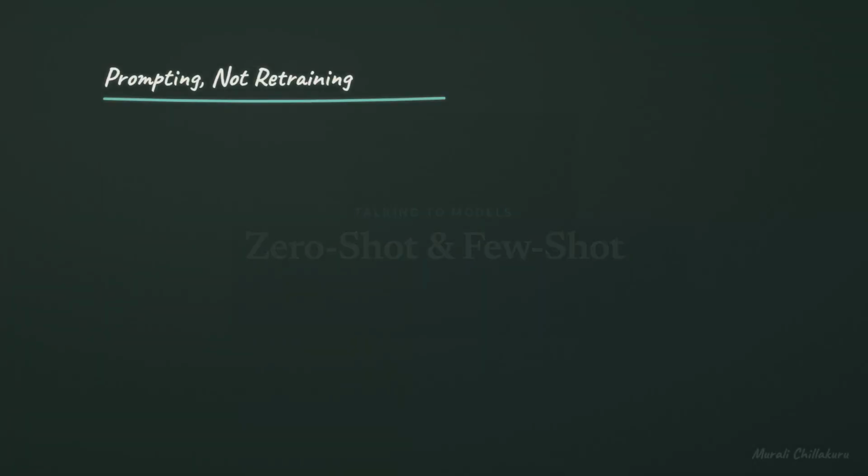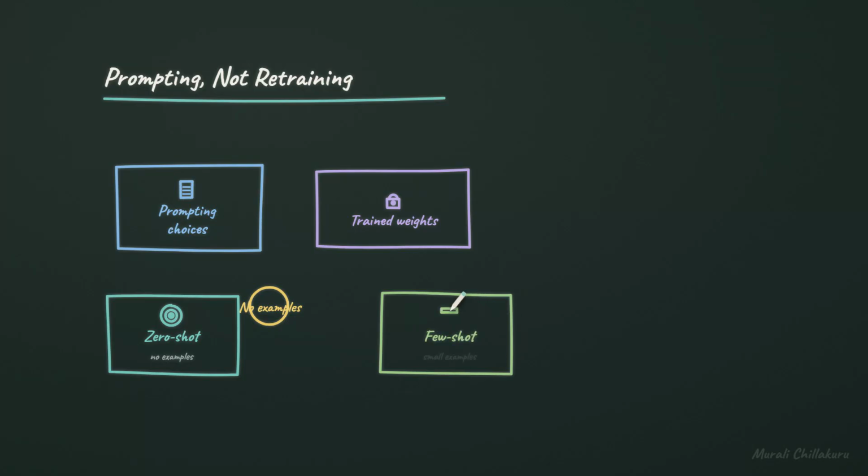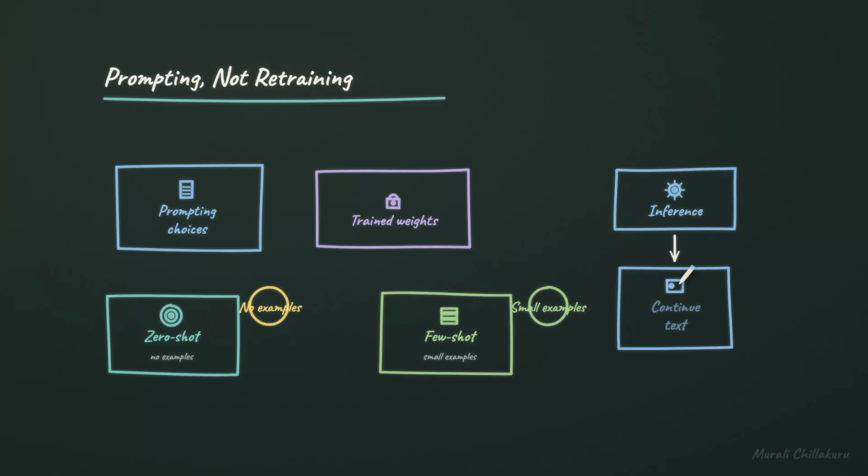When people say zero shot or few shot, are they talking about training a model? Zero shot and few shot are prompting choices. They change the instructions the model sees, not the model's trained weights. So the same model can be asked in different ways. Zero shot means the prompt gives the task and asks for the answer with no examples. Few shot means the prompt includes a small number of examples before the new case. And neither one is secretly updating the model? In both cases, the model is doing inference, using what it already learned to continue text appropriately.